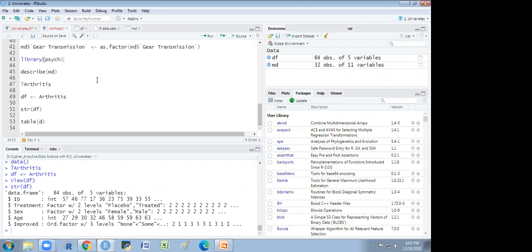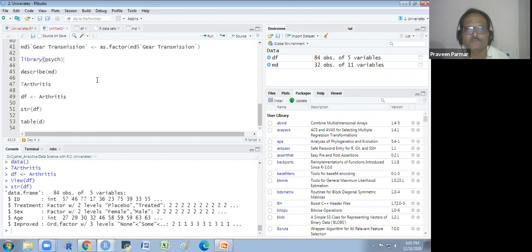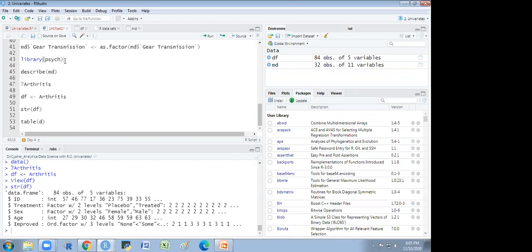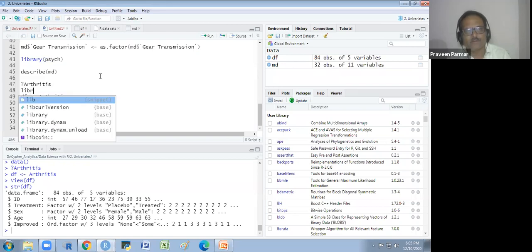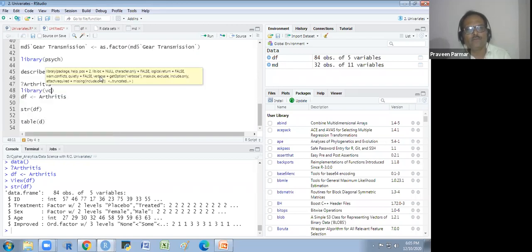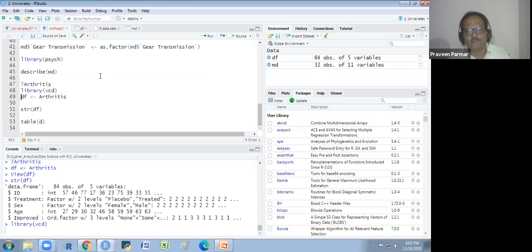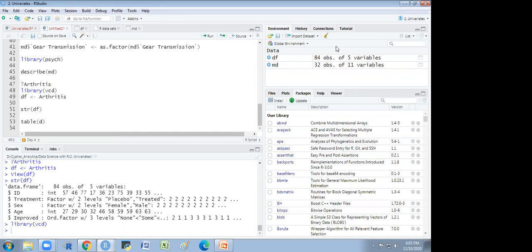So, doctor, how should we run it in our script? I just installed the VCD. Installed. You write library, then inside it VCD. Like this, I will write here, library VCD, and run it. Okay. Thank you, doctor.